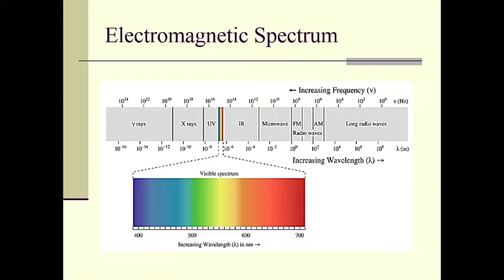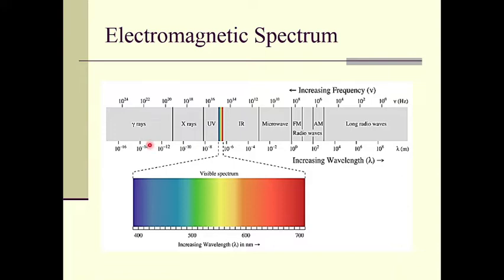So this is the electromagnetic spectrum. In this spectrum the various electromagnetic waves are given. If we consider from gamma rays, in terms of wavelength, gamma rays have very small wavelengths, and therefore their frequency is very high, and hence they are very high energy radiations.